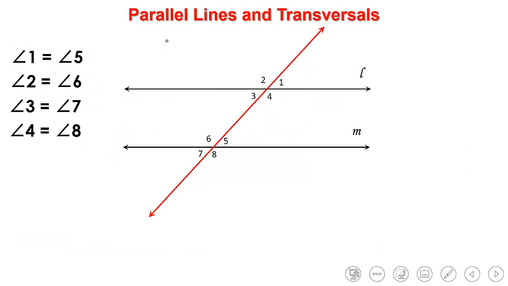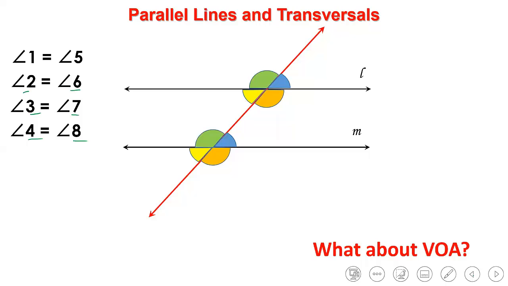Now we said that by corresponding angles, angle 1 is equal to angle 5, angle 2 is equal to angle 6, angle 3 is equal to angle 7, and angle 4 is equal to angle 8. So I know that those pairs of angles are equal. But what about the vertically opposite angles? Using vertically opposite angles, I will find that the yellow angle is equal to the blue one, and the orange angle here is equal to the green one.